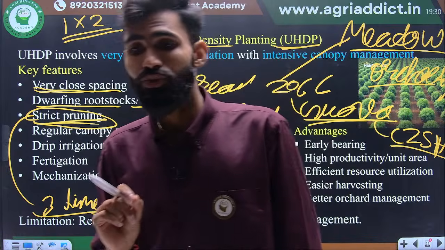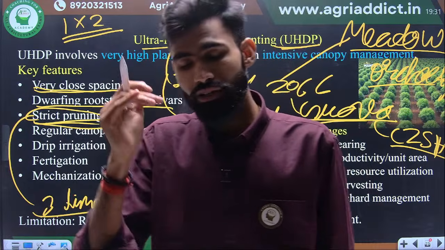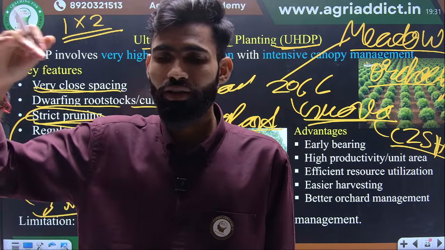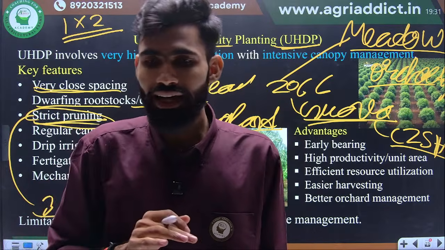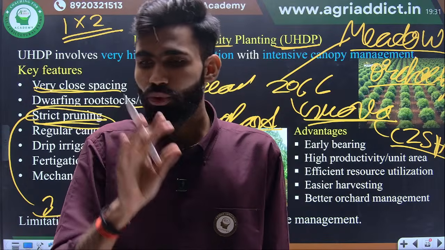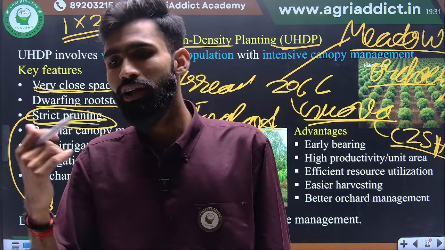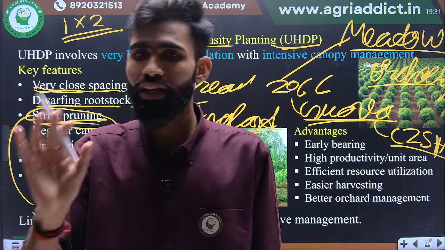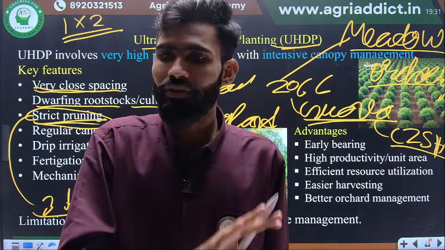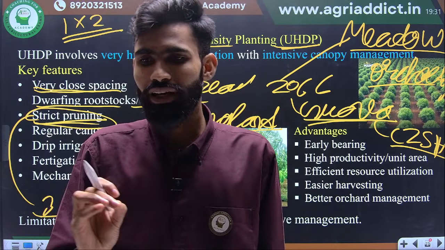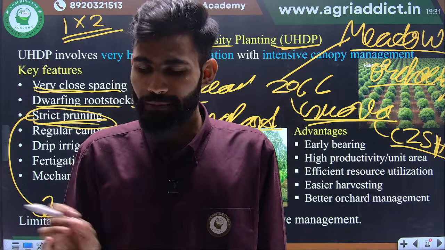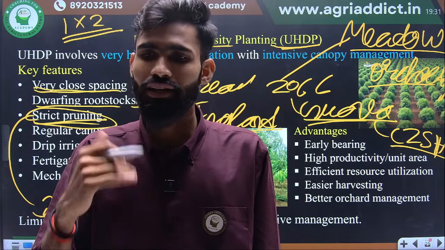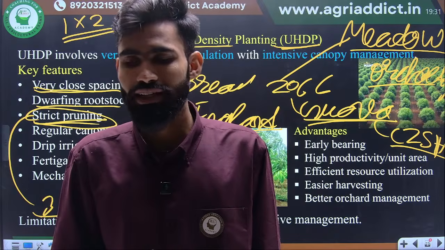Incompatibility is not always good. Incompatibility reduces the plant life, but for high density planting, where you do not continue to take fruit up to 30 or 40 years, in ultra high density planting, if you have any rootstock or scion that gives incompatibility, reducing the plant height but not compromising the fruit size or fruit yield in any way, then that will be good. In the general term, incompatibility is not good. But if you have some rootstock and scion that give reduced plant height and do not compromise fruit size and yield, that will be good.